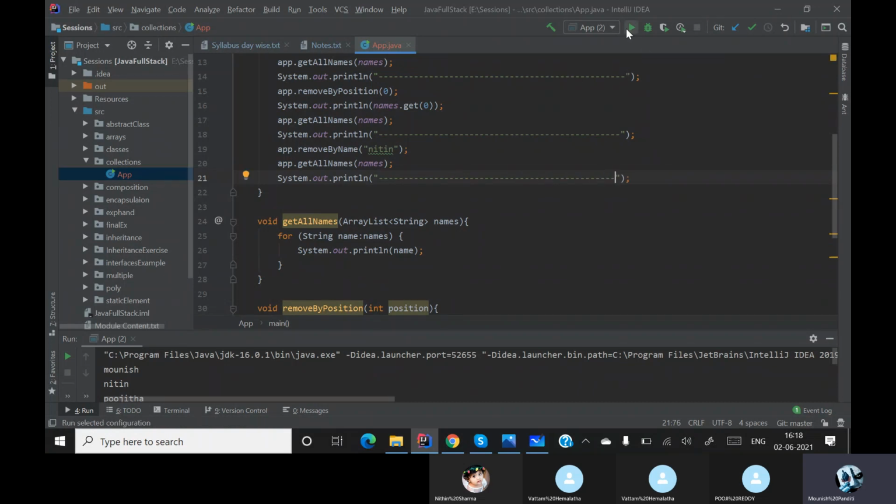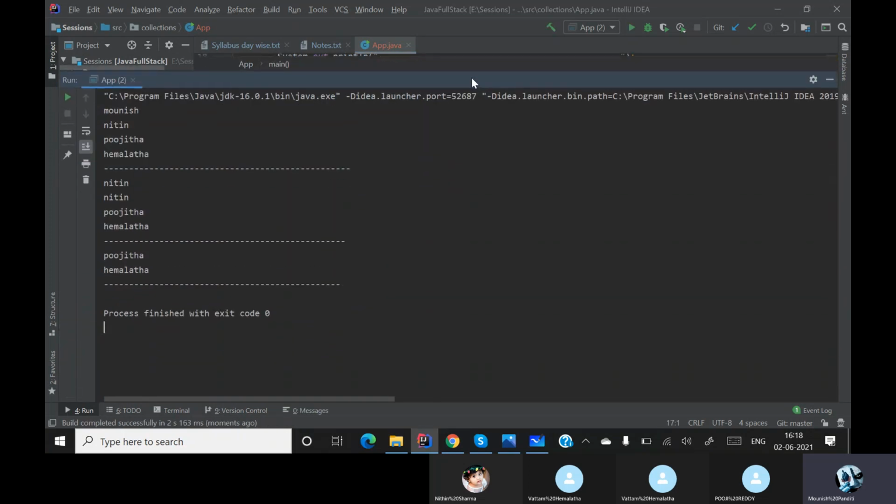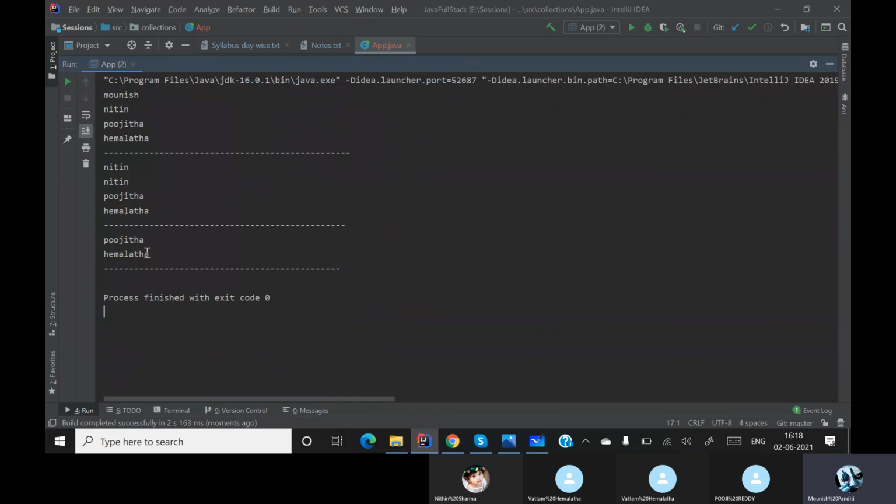Now let me print it out. Here you can see that Nitin has been removed. Nitin was in the 0 position. Now Pujita is in the 0 position and Hemlata is in position number 1.